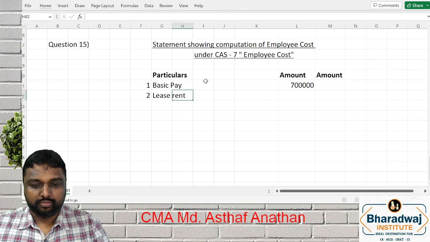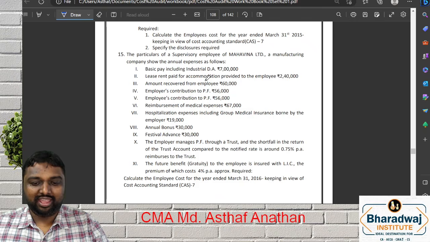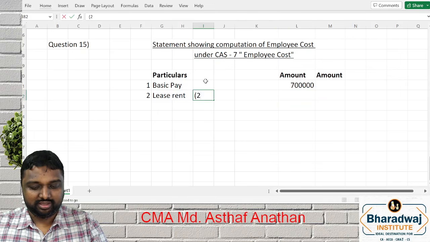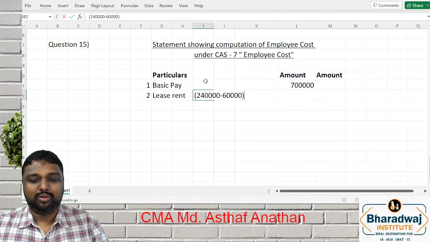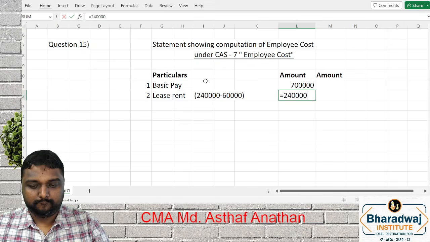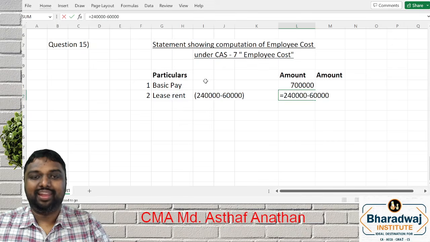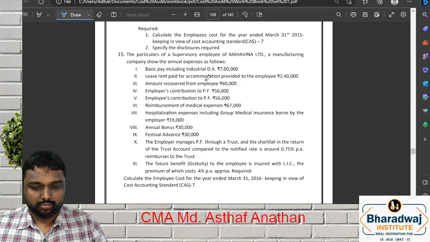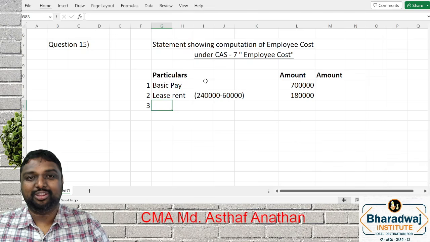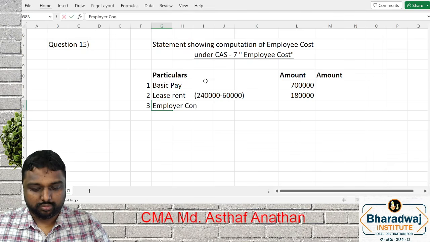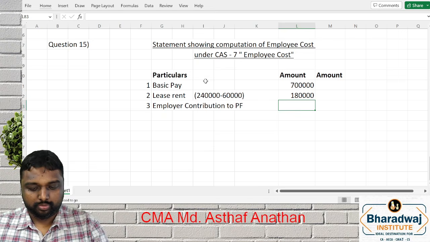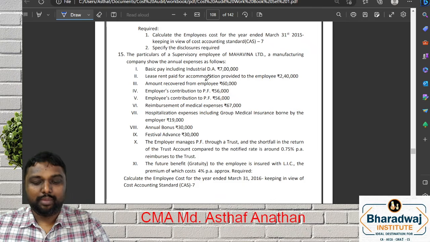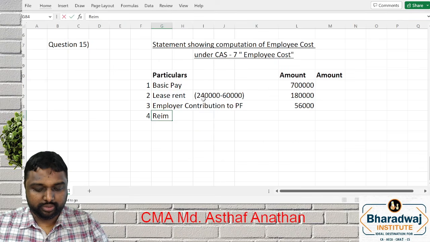Lease rent 2,40,000. Amount recovered is 60,000. So what is the net amount? 1,80,000. Employer contribution to PF, 56,000. Employee, that will not come. Reimbursement of medical expense.